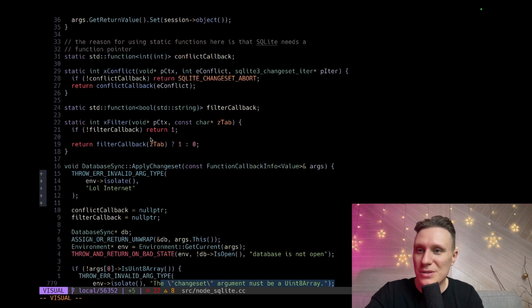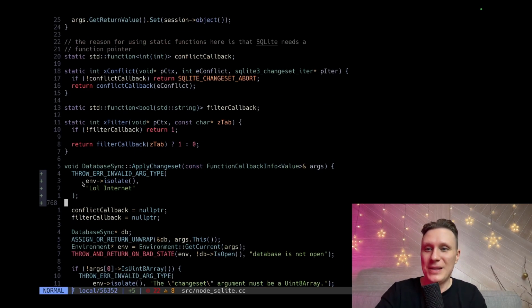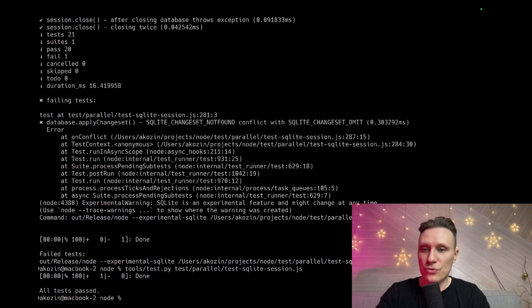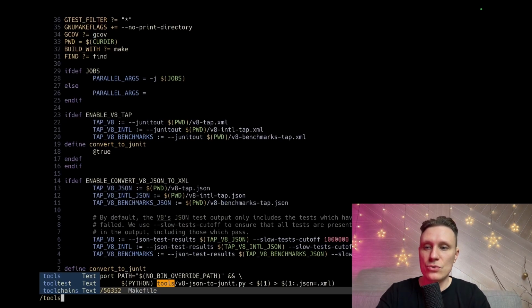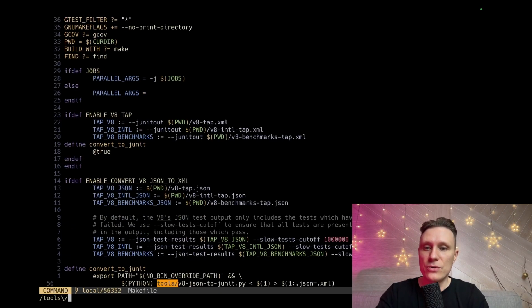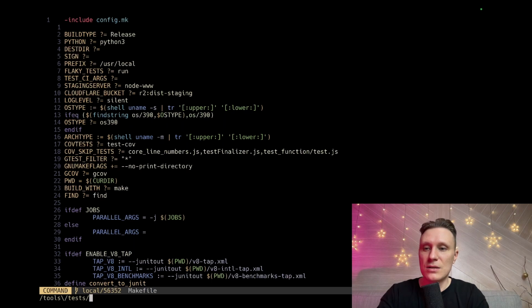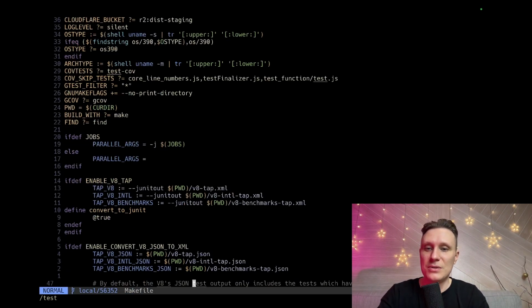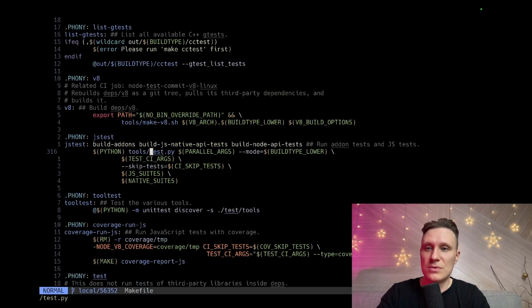I'm not sure. I didn't tell it, but let's try to throw this exception and see what we can do. How to compile, you guys? Maybe we should check the makefile. So here we want to find our tests. How do we run the tests? Tools test poo. /test. No slash. Thank you. Tests. No tools tests. How can it be? Tests poo. Okay, we have it.